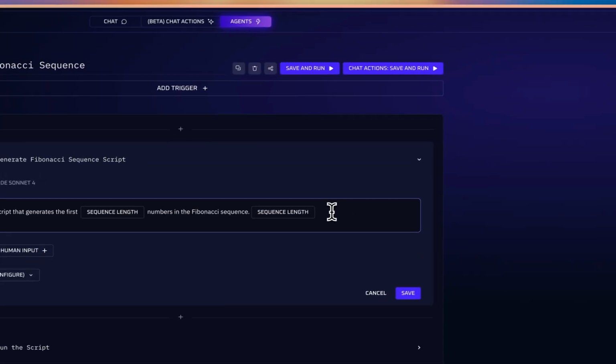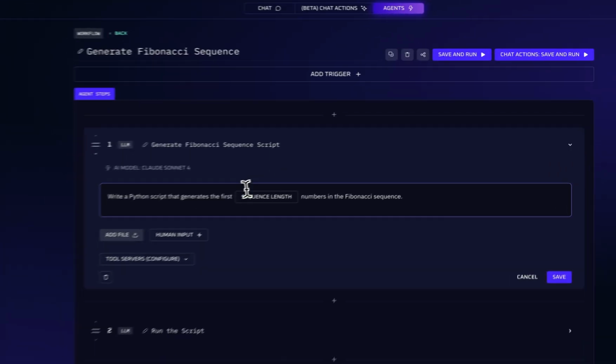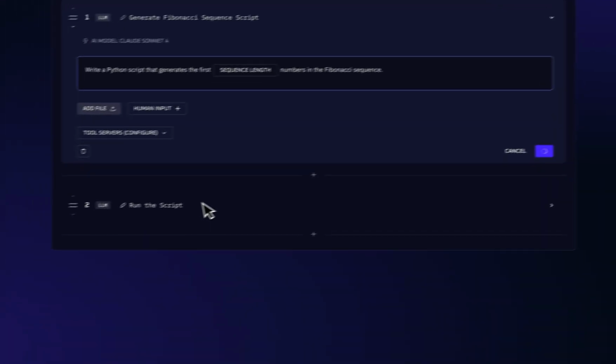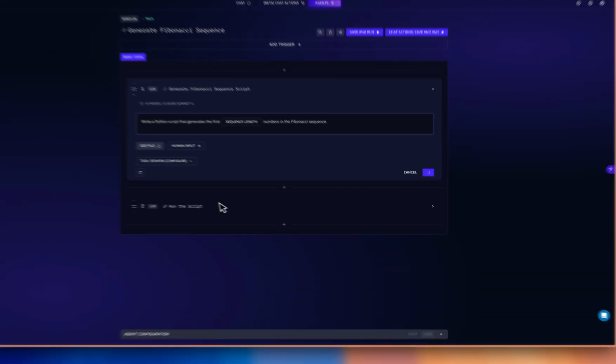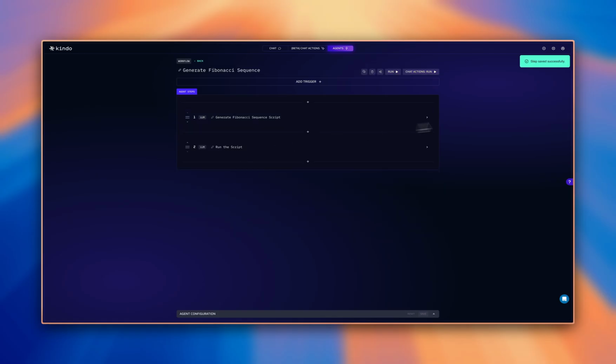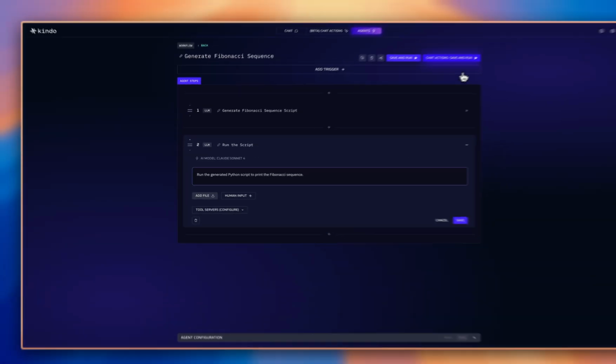I can delete this one here. So now it's actually going to inject whatever I put in there as an input. And then likewise, the second part of this was to go run the script. So it just broke down the conversation that was there in a way that makes sense as a multi-step. I could have just as easily put both of these steps into the same sequence. And run the generated Python script.